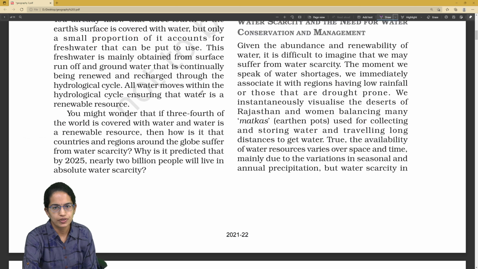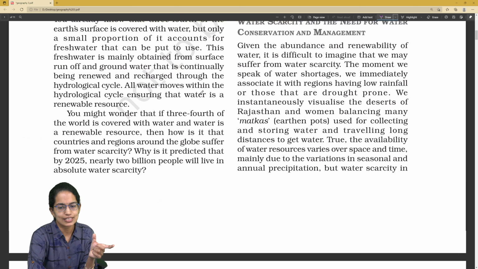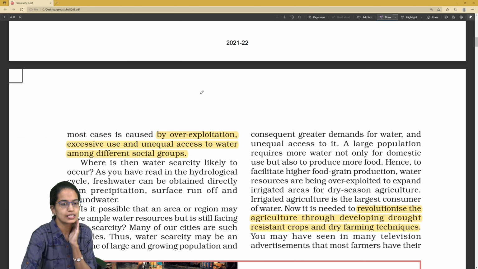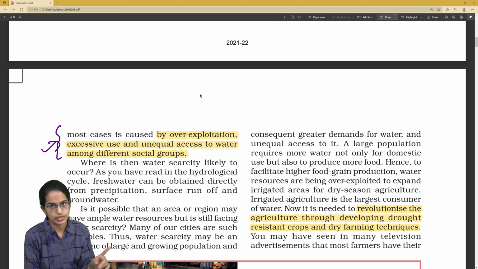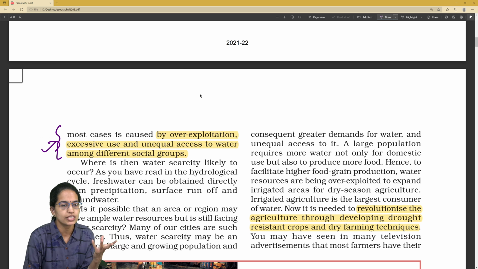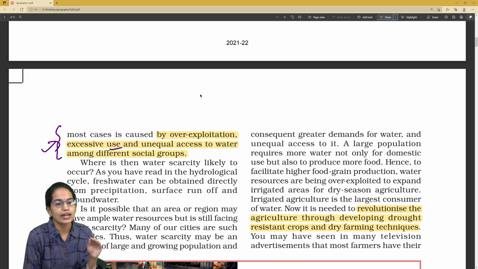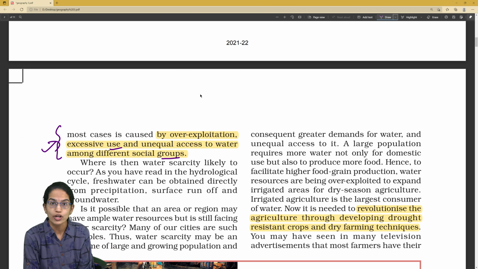Coming to the very first question: what is water scarcity and how do we manage it? It's not just the lack of water. Water scarcity can be caused by unequal distribution of water, overexploitation, excessive use, and unequal access by different social groups. So there can be various reasons which account for water scarcity, not just lack of water.